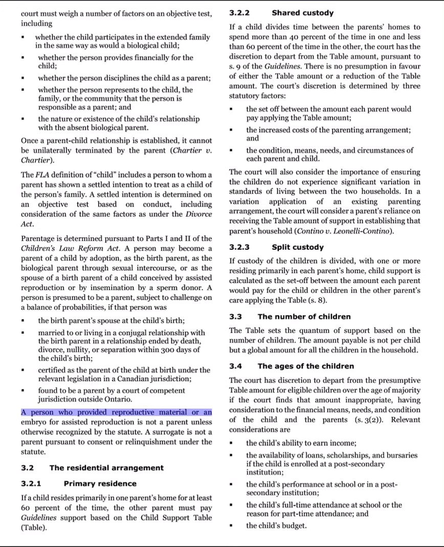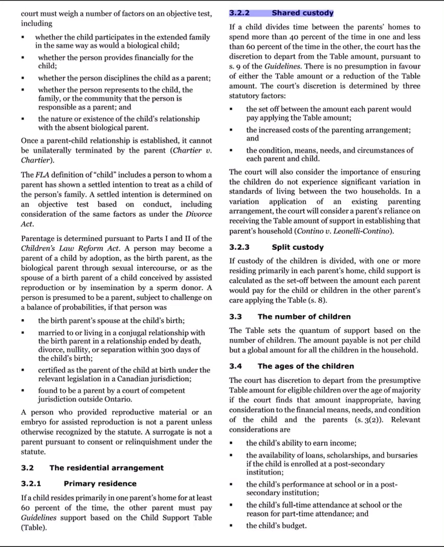A person who provided reproductive material or an embryo for assisted reproduction is not a parent unless otherwise recognized by the statute. A surrogate is not a parent pursuant to consent or relinquishment under the statute. 3.2 The residential arrangement. 3.2.1 Primary residence. If a child resides primarily in one parent's home for at least 60% of the time, the other parent must pay guidelines support based on the child support table.